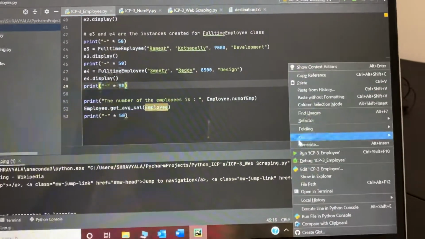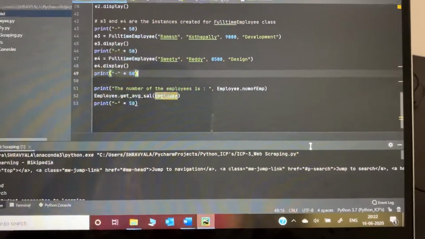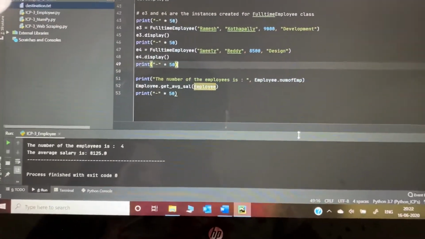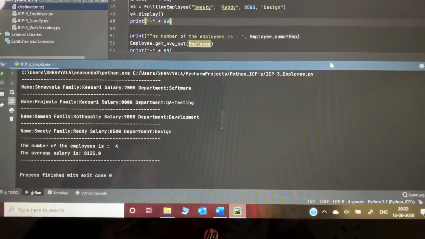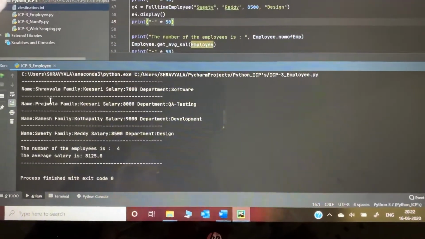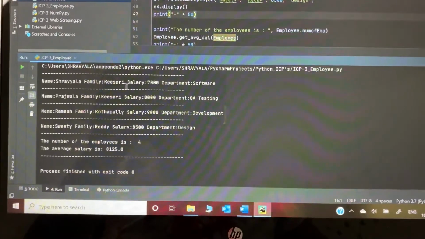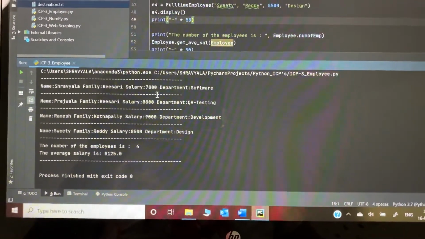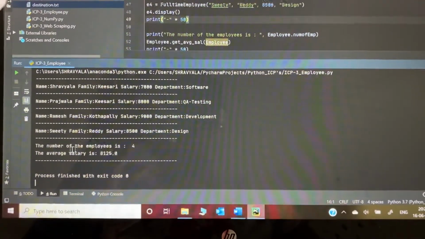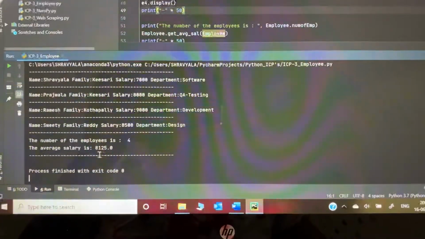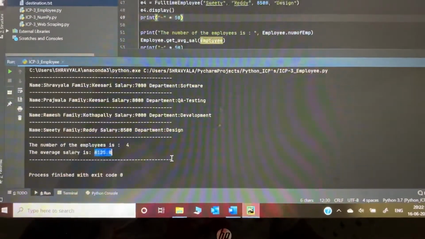Now I'm running this code. Here we can see the output. I have given the 4 employee names and their details. The number of employees is 4 and the average salary is printed over here.